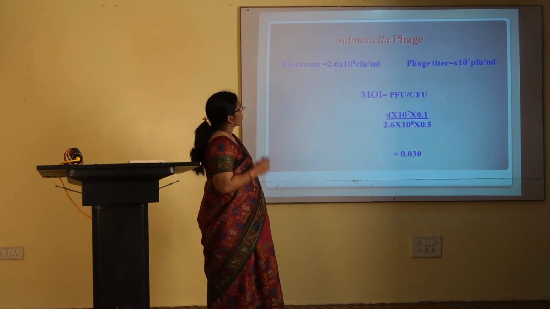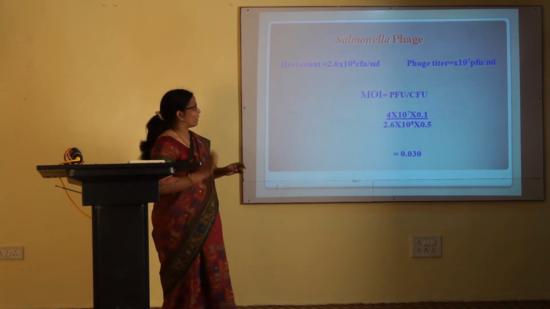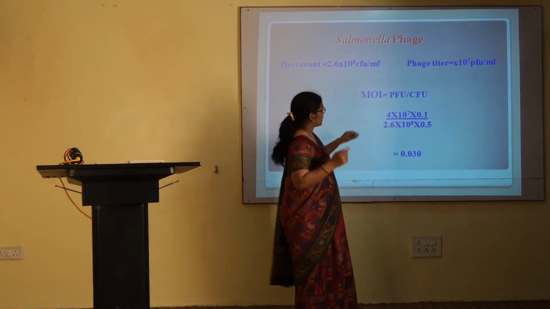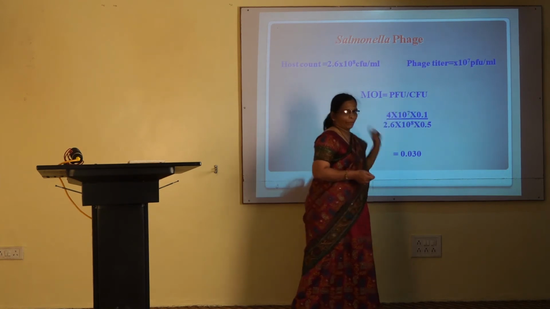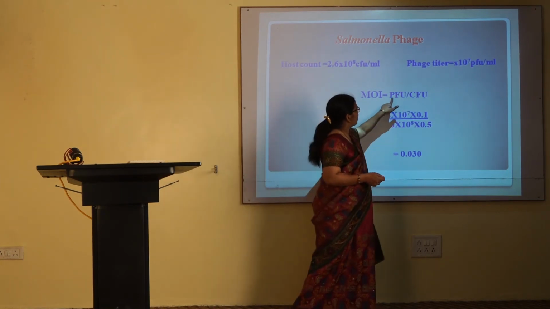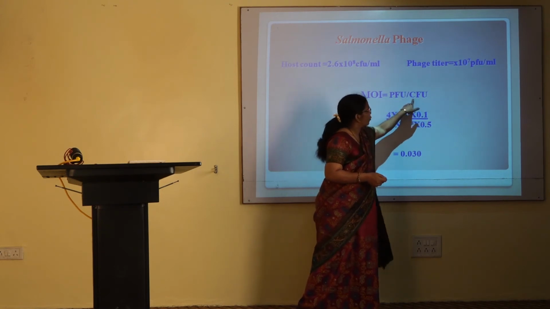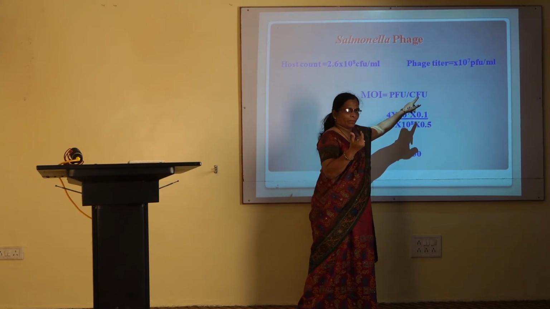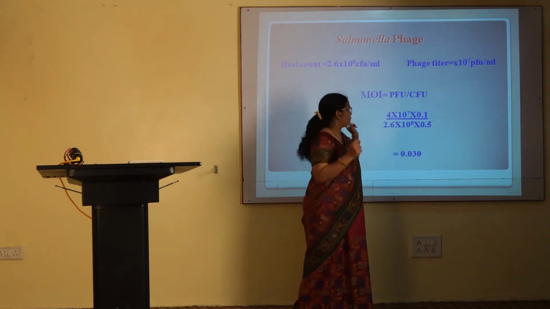Now let us understand the concept of MOI. As I discussed earlier, MOI is nothing but PFU upon CFU: plaque forming unit divided by colony forming unit. Colony forming units are given by bacteria, and plaque forming units are given by bacteriophages.